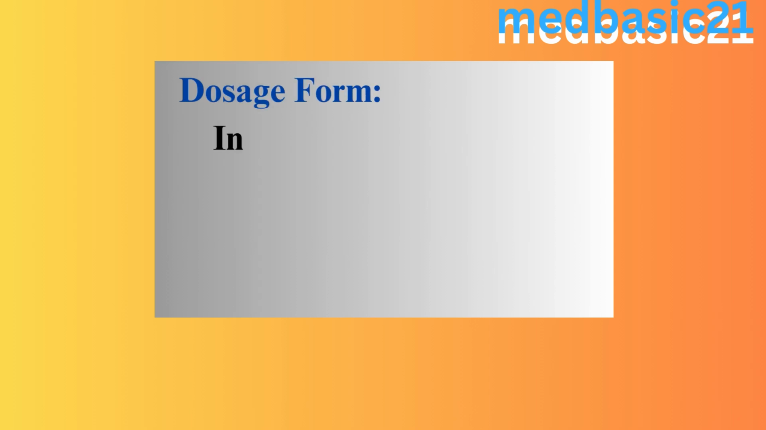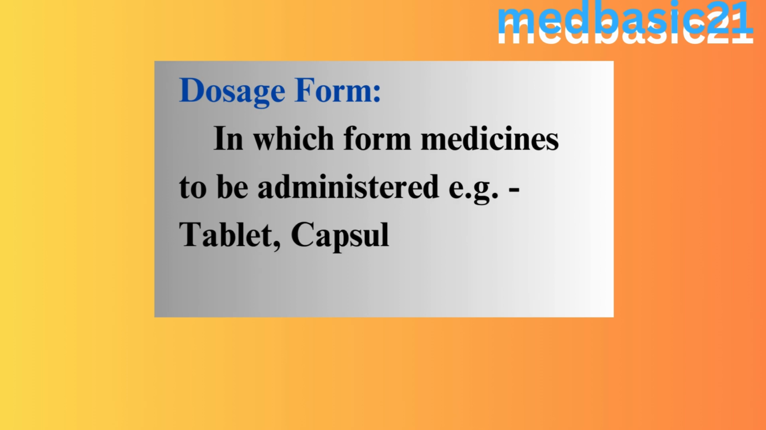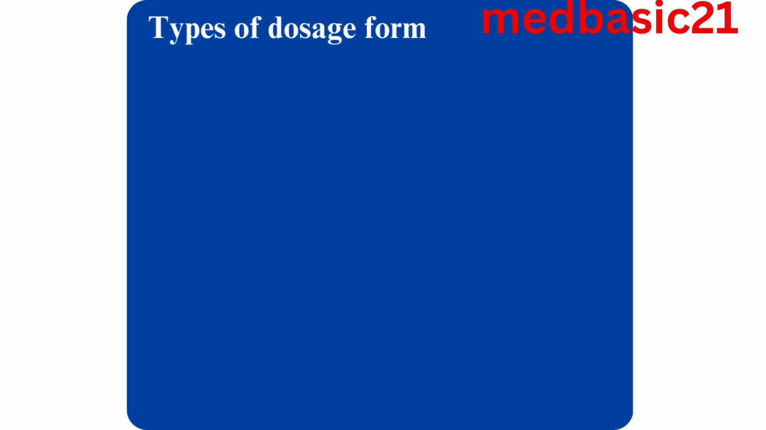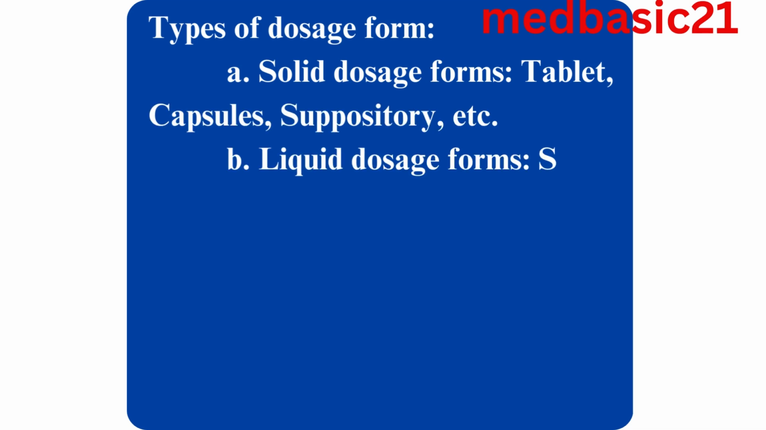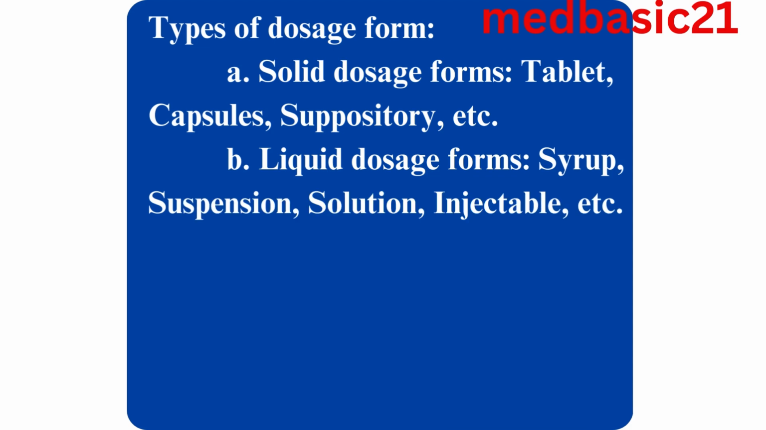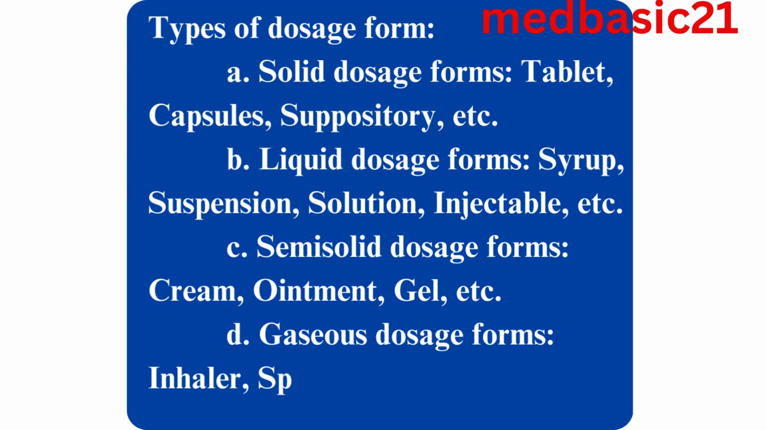Dosage form. The form in which medicines are to be administered, like tablet, capsule, syrup, etc. Types of dosage form. Solid dosage forms: tablet, capsules, suppository, etc. Liquid dosage forms: syrup, suspension, solution, injectable, etc. Semisolid dosage forms: cream, ointment, gel, etc. Gaseous dosage forms: inhaler, spray.